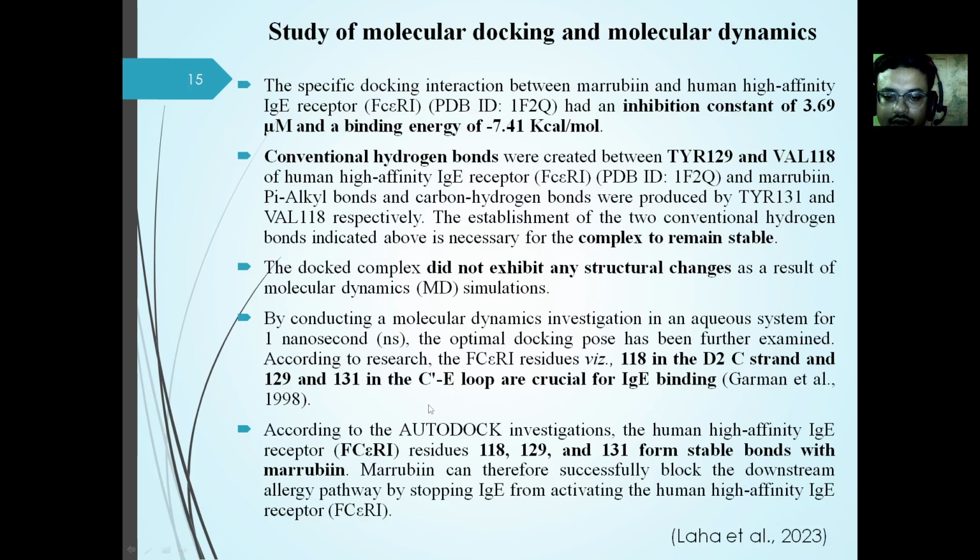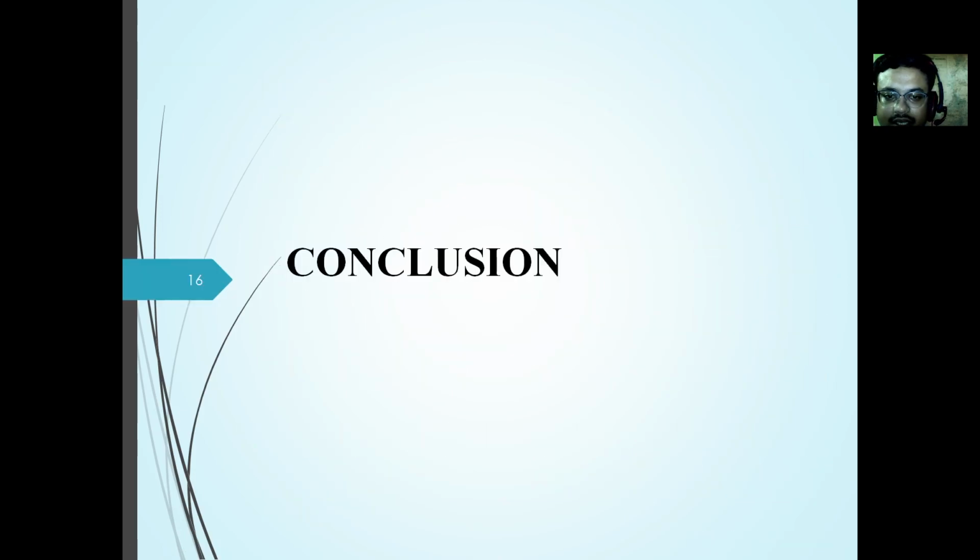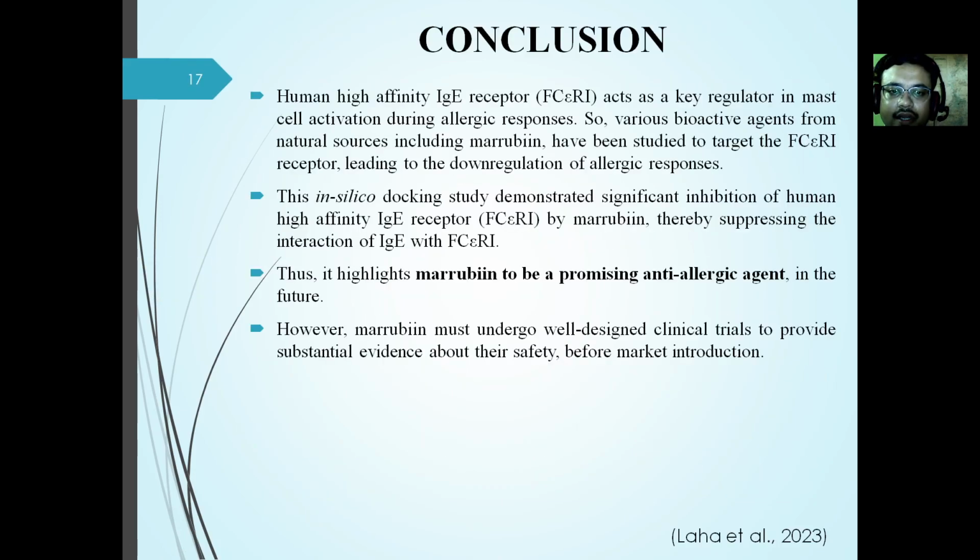Thus, according to our investigation, marubin engages in binding with the FcεRI receptor at those three residues. Therefore, it will successfully block the downstream allergy pathway by stopping IgE from activating the human high affinity IgE receptor, or the FcεRI receptor. From our study, we can conclude that the human high affinity Ig receptor, or FcεRI receptor, acts as a key regulator in mast cell activation during allergic responses.